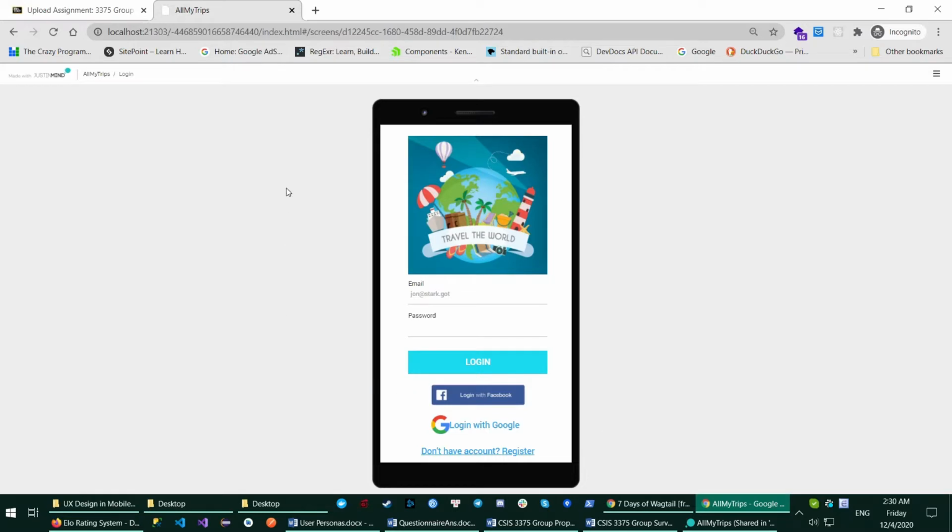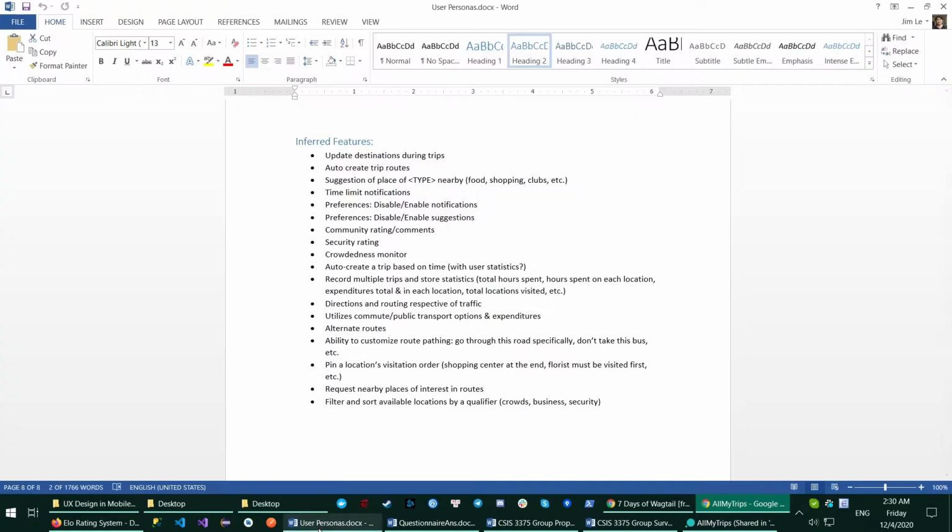Before jumping to the main feature of the app, I would like to go over the key insight from when we did the requirement gathering from the user.